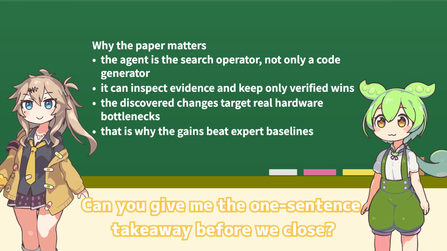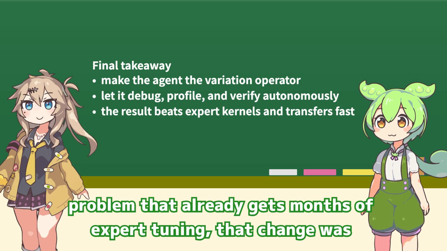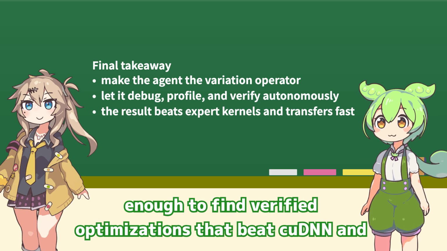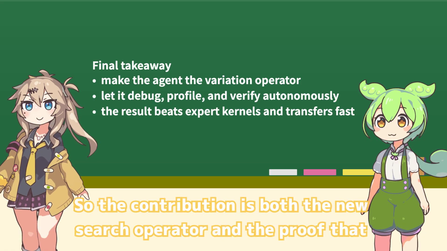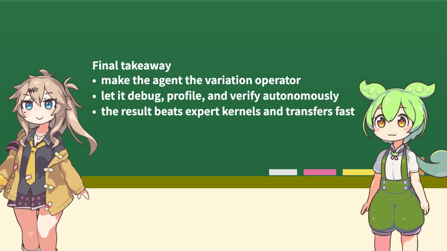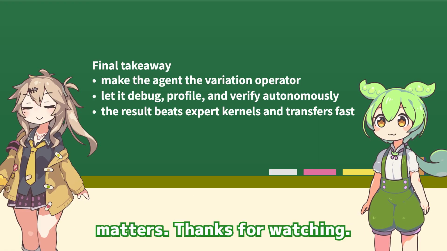Can you give me the one-sentence takeaway before we close? AVO makes the agent itself the variation operator, and on a kernel problem that already gets months of expert tuning, that change was enough to find verified optimizations that beat cuDNN and FlashAttention and then transfer quickly to grouped query attention. So the contribution is both the new search operator and the proof that it can discover hardware-level wins. Exactly. That is the main idea, the evidence, and the reason this paper matters.